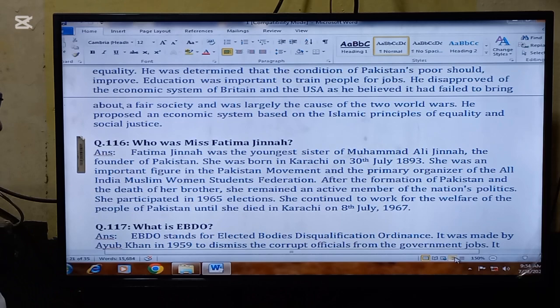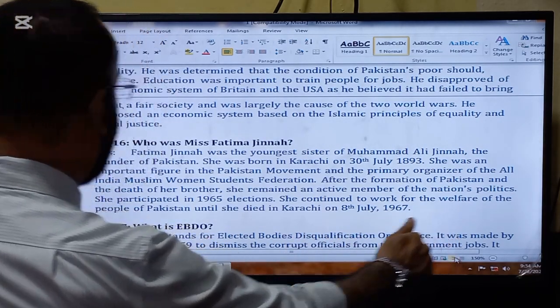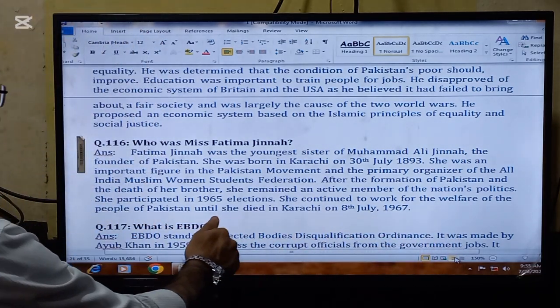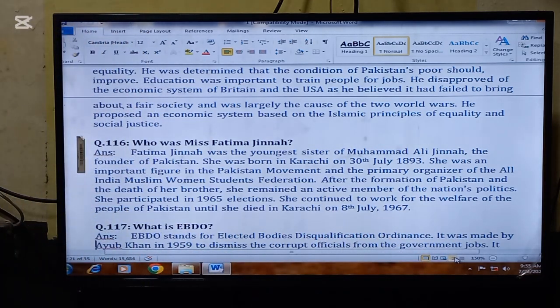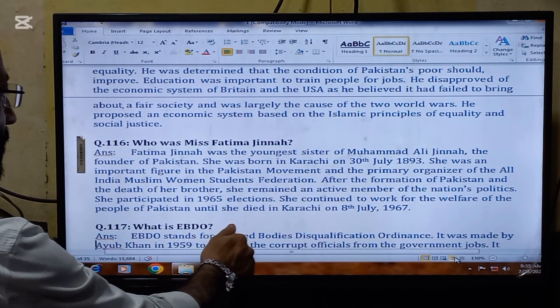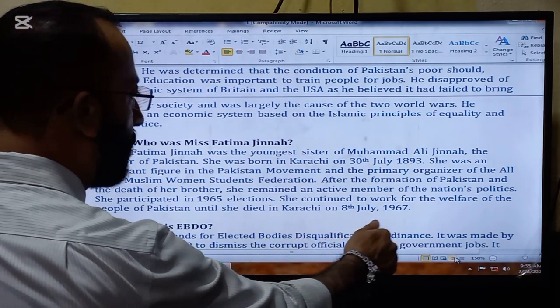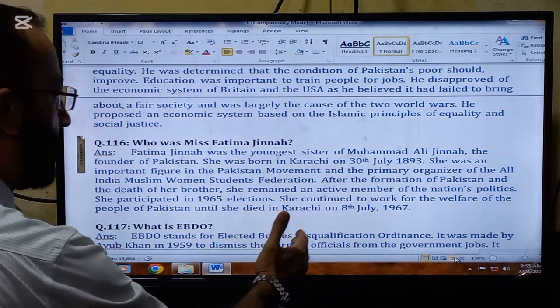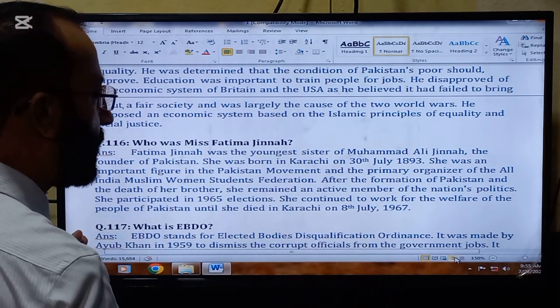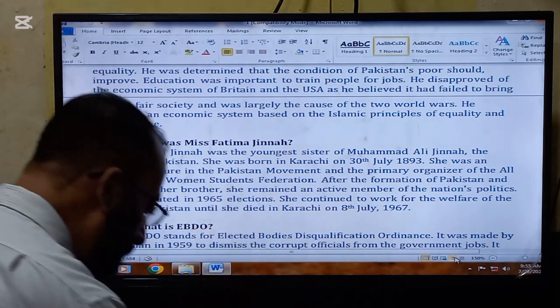the creation of Pakistan. After the formation of Pakistan and the death of her brother, she remained an active member of the nation's politics. She participated in the 1965 elections. She continued to work for the welfare of the people of Pakistan until she died in Karachi on 8th July 1967. She is called the Madar-e-Millat.